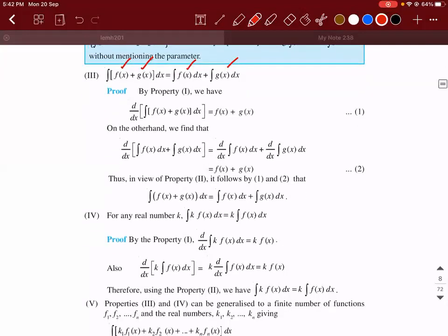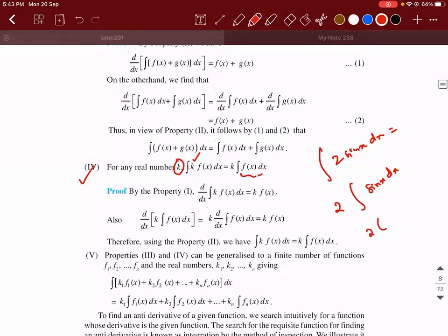Okay. Fourth, if k is any real number, if you multiply an integrand with k, then that k can be taken out and f of x dx can be integrated separately. For example, integral of 2 sin x. So 2 can be taken out, integral of sin x dx. What will the answer be? 2 times. Now we need to think, on differentiating which function will I get sin x? Minus cos x. Correct. So minus cos x plus a constant, that's it.